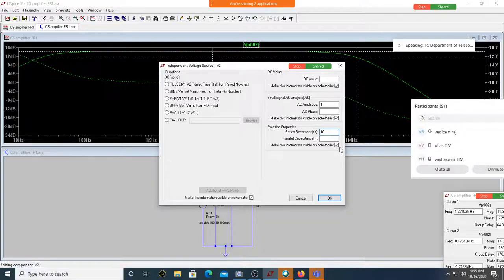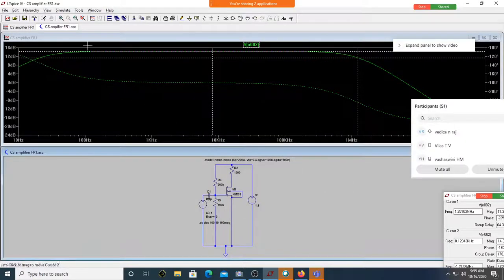Let me make it 10 ohm now. What is the change that I have made? From 10 kilo ohm. Sir, R signal, source resistance, I have reduced from 10 kilo ohm to 10 ohm. I have reduced by almost 1000 times. Correct? Yes, sir. Okay, if I do this and if I redo the simulation, what might happen?